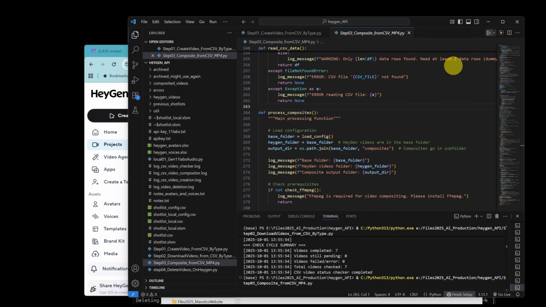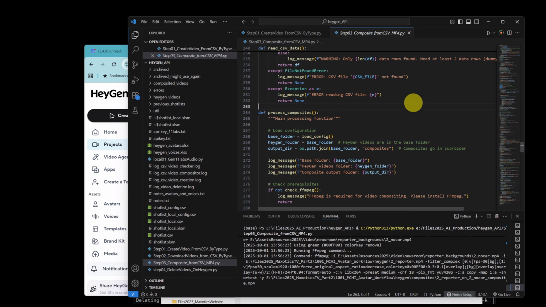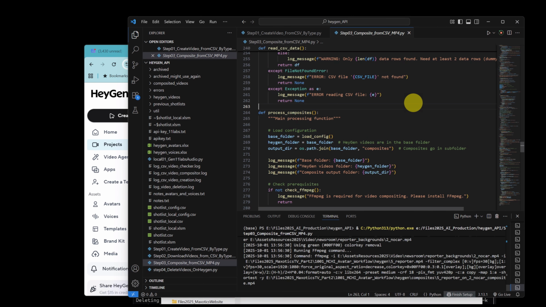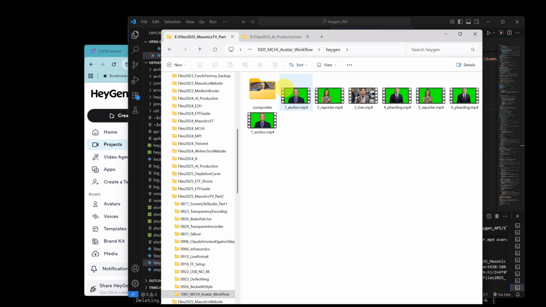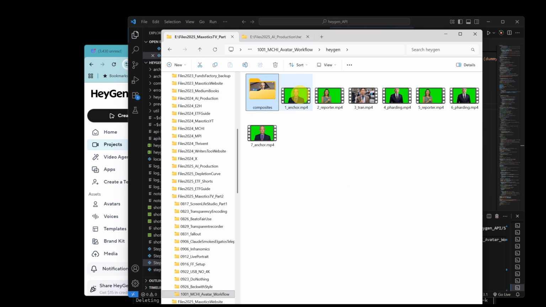So now I'm going to do composite from CSV. Again, it's going to read the MP4 file names that I have locally, and it's going to read the background image or video that I want put into the background. It's going to go do that. And if I go to this directory, it creates a folder called composites. Here you can see it created all the videos for each segment. So we can go here and play this one.